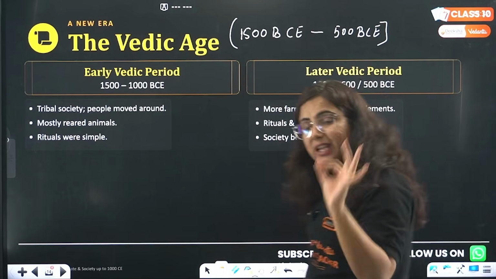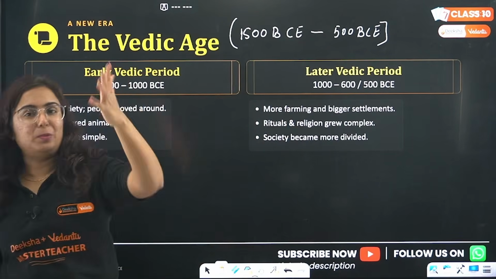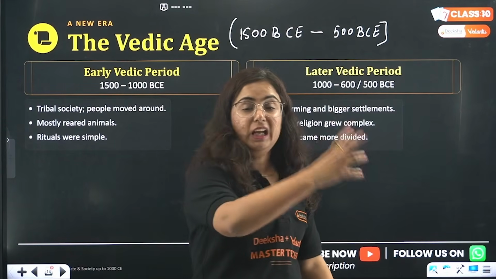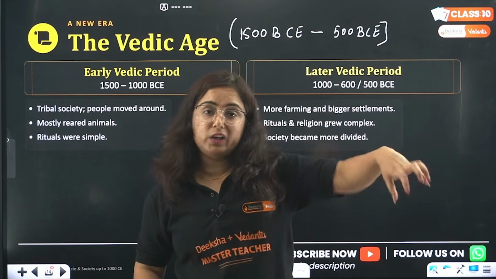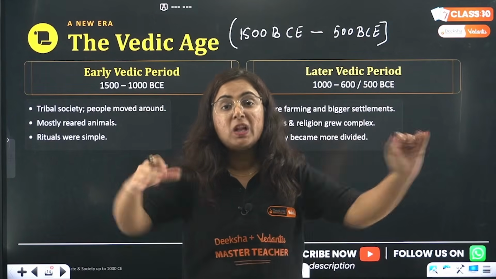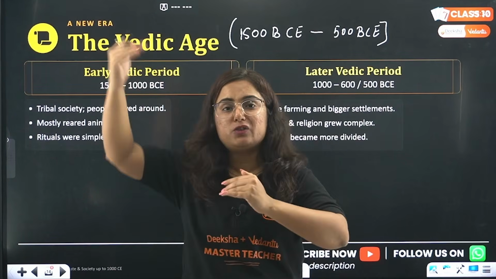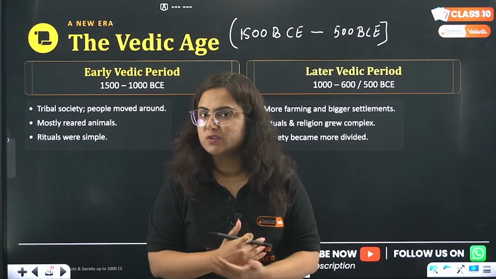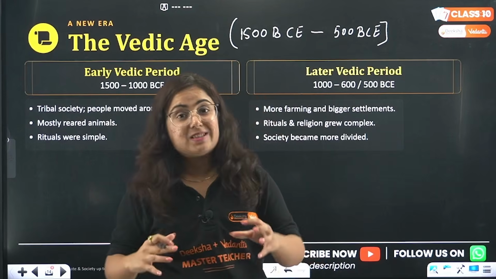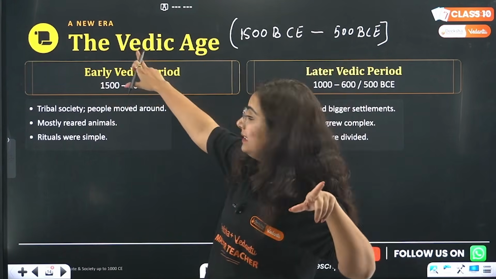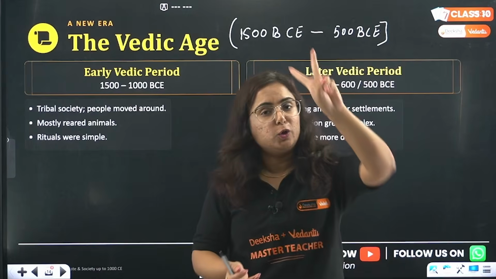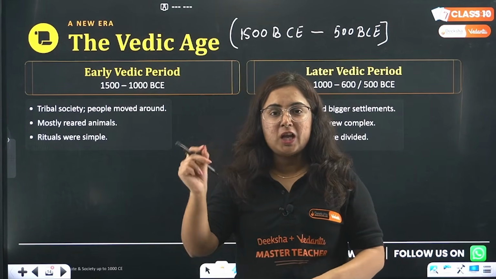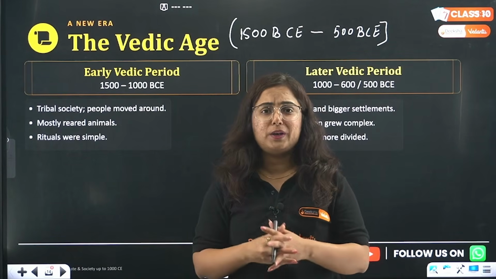But this Vedic age is divided again into two periods. Pay attention to it because of the change in society. What I am telling you up till now is that society changed from a wandering, nomadic life to settled life. In that settlement also, gradually a lot of changes will come. Like what we are living right now, do you think we used to live like this in ancient times? No, why? There is a lot of change. So citing those changes in the Vedic age, we have periodized it into two parts. How many parts? Say after me. Two parts.